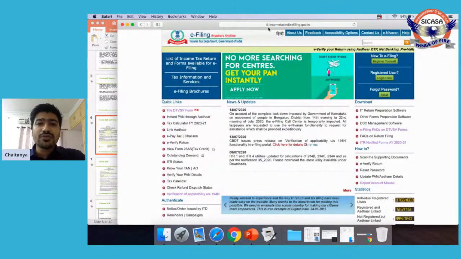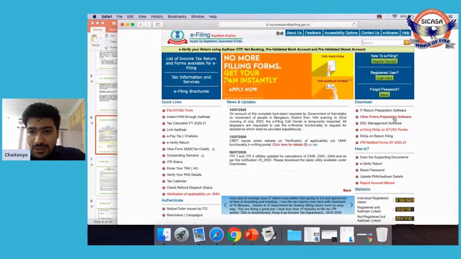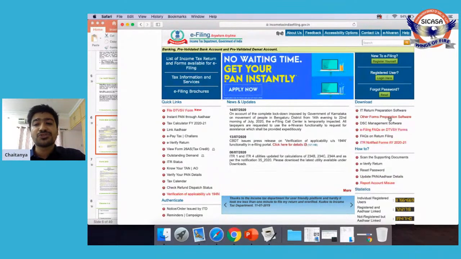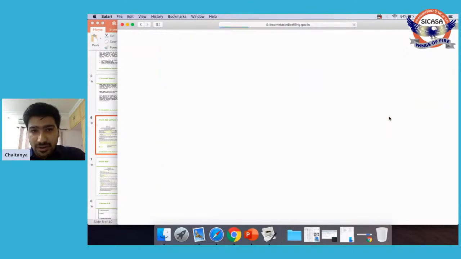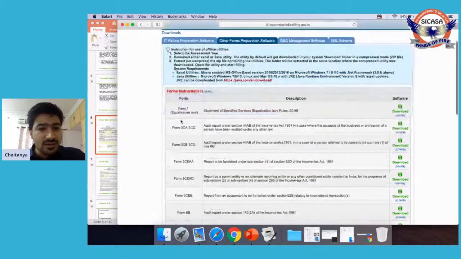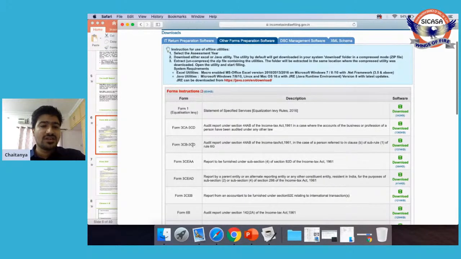The portal I'm referring to here is incometaxindia.efiling.gov.in. After going into this portal, here you could find other form preparation softwares. So click here, and then here you have form 3CA, 3CD, form 3CB, 3CD.